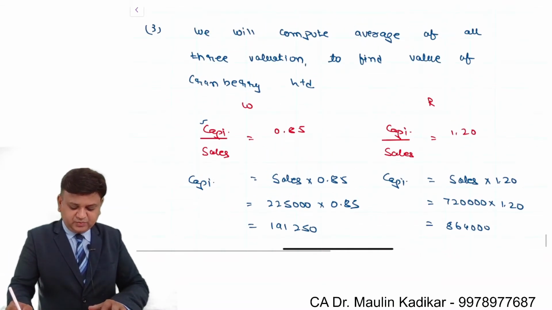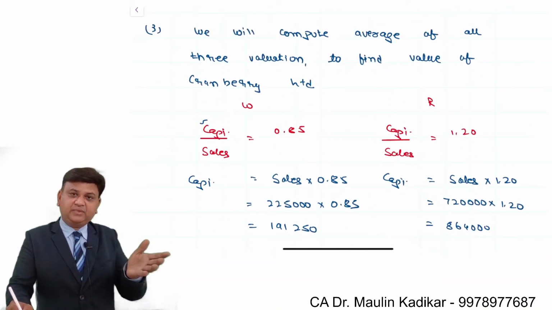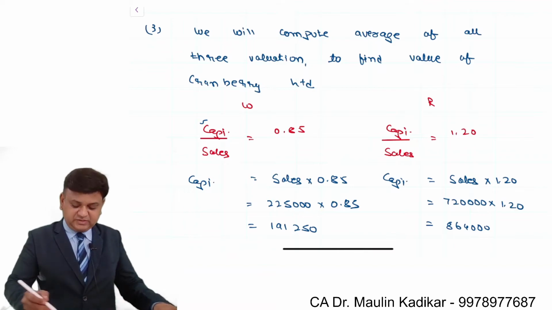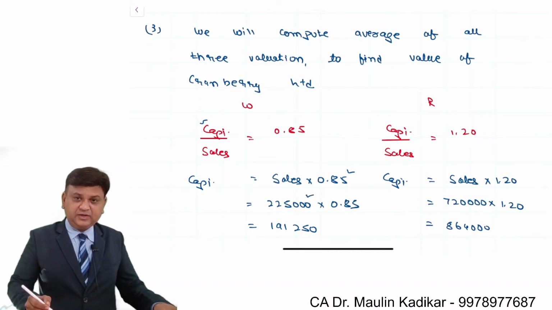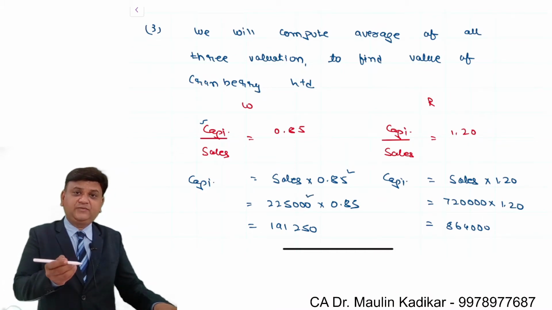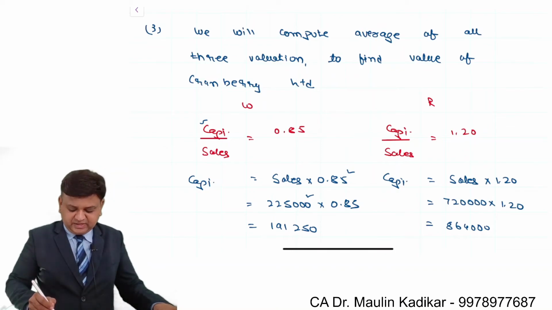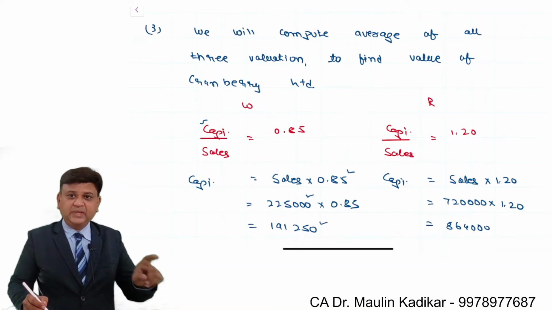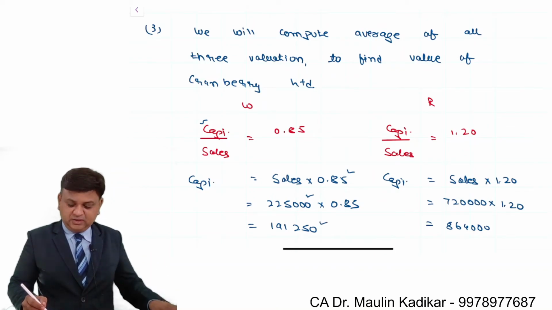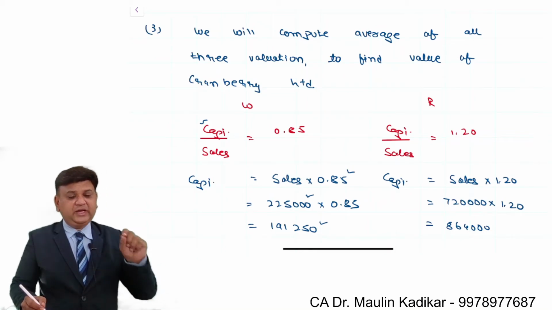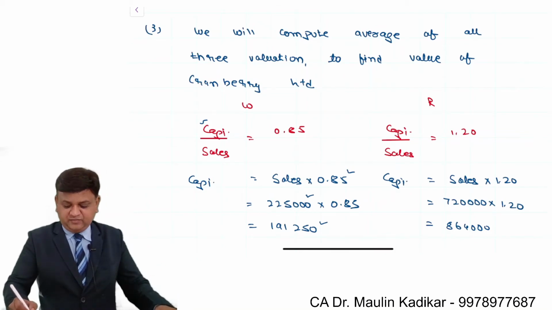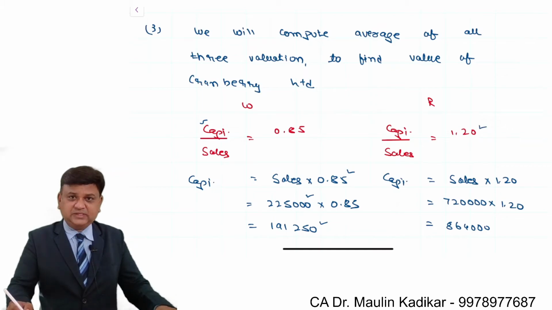So basically friends, what happens, the value of the company for every 1 rupee of the sales is 85 paise. Now the wholesale segment has a sales value of 2,25,000. So the value of the wholesale segment is 191,250. Similarly for the retail segment, for every 1 rupee of the sales, value of the company is 1 rupee 20 paise.